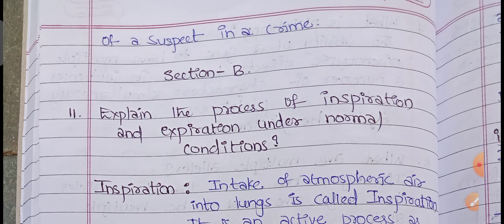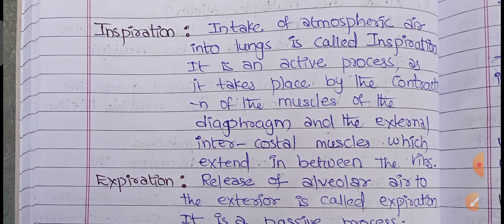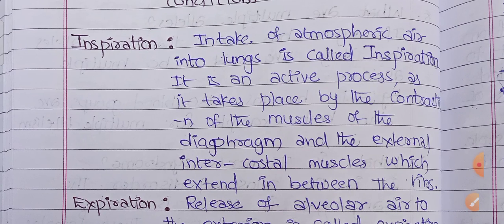Next, Section B questions. Explain the process of inspiration and expiration under normal conditions. Inspiration means we are inhaling outside air, in the form of oxygen, into our lungs. Intake of atmospheric air into the lungs is called inspiration.